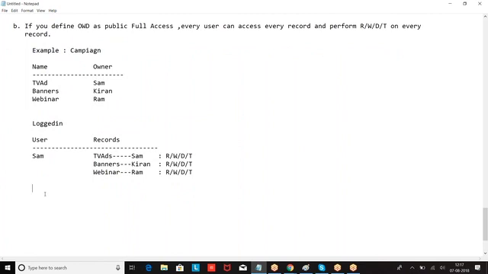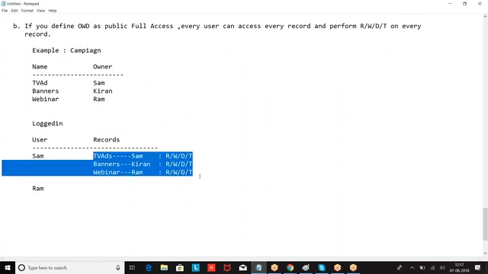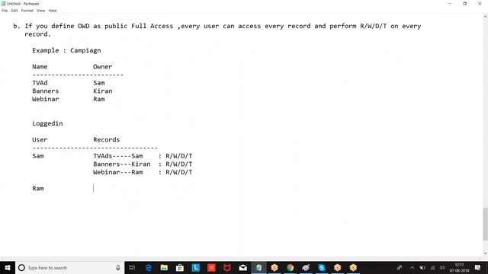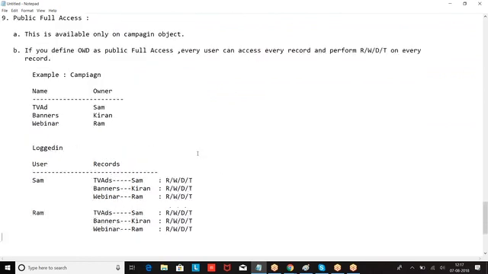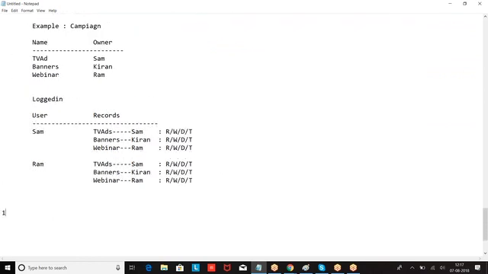Then if Ram logged in, every user can see every record and everyone can perform read, write, delete, transfer. Last option in the OWD, control by parent.